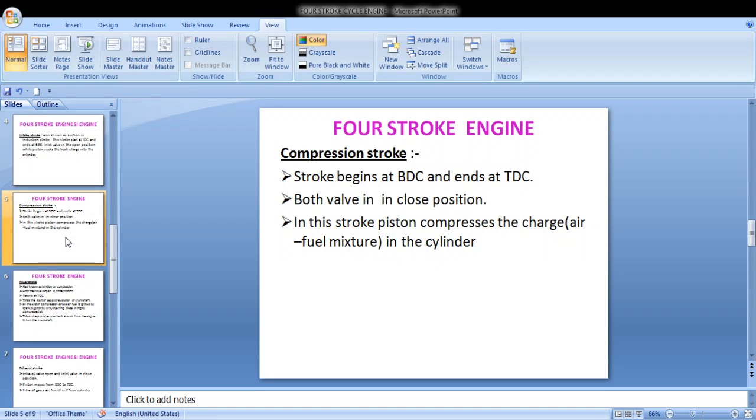This compresses the air-fuel mixture, raising both the pressure and temperature. In this stroke, your pressure and temperature will increase. Near the end of your compression stroke, a spark is given in the case of a spark ignition engine and combustion will be initiated.